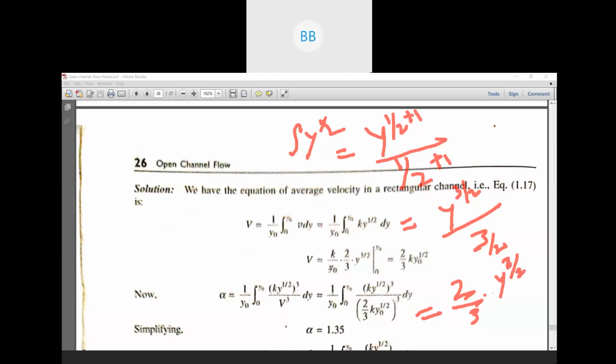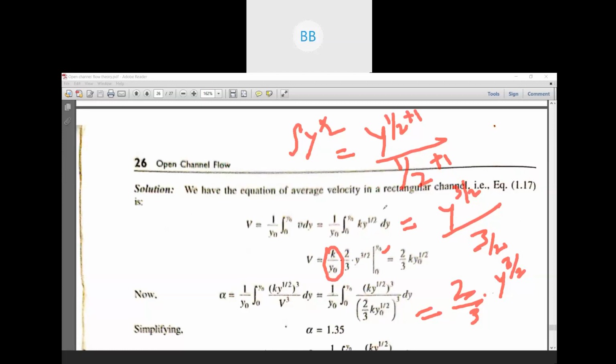So that is why k is constant, it comes out. So this is your constant term. Then we have integrated y to the power half. So in place of y to the power half, we can write 2 by 3, y to the power 3 by 2, and the limit is from 0 to y naught.